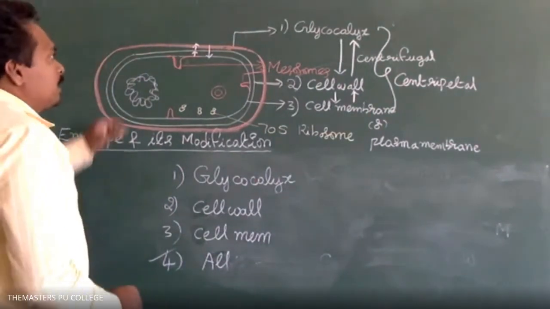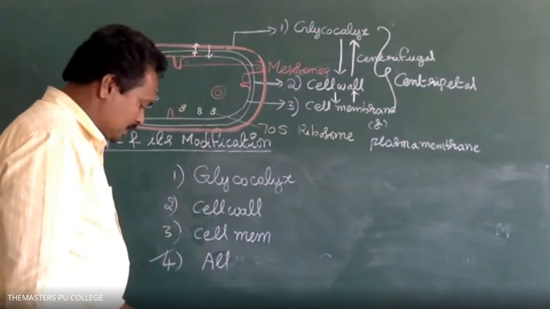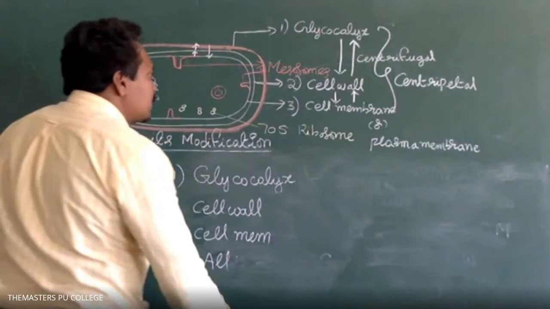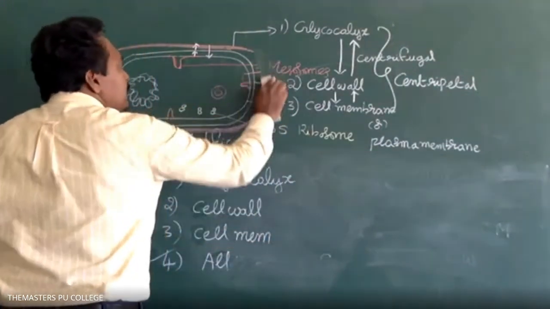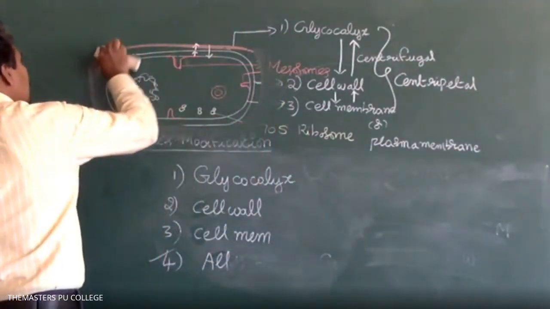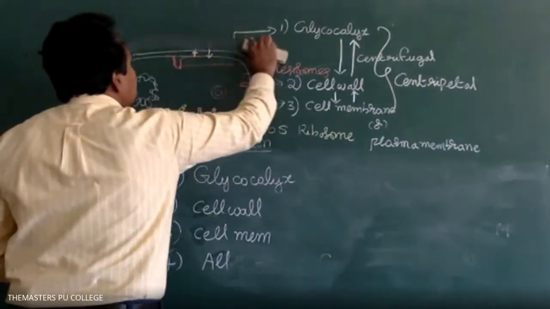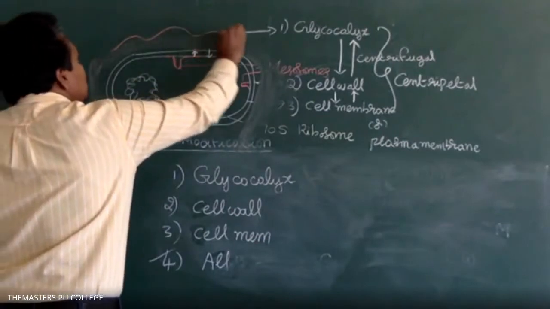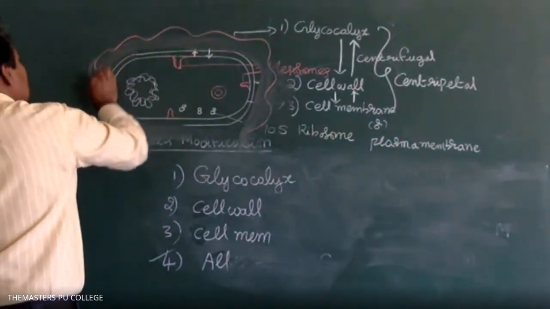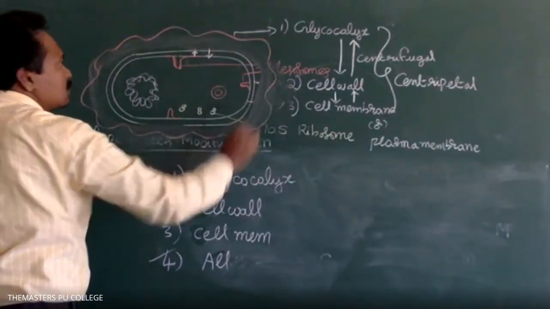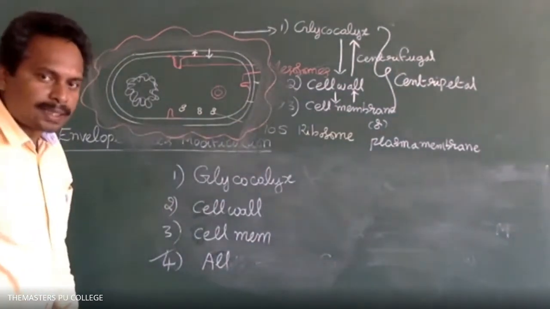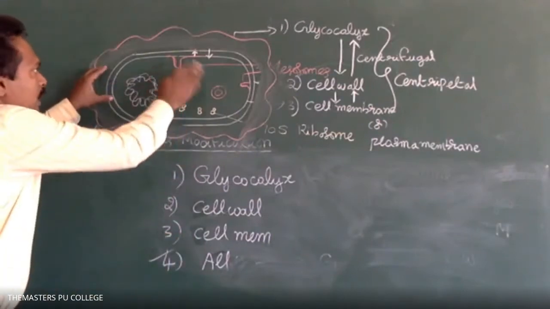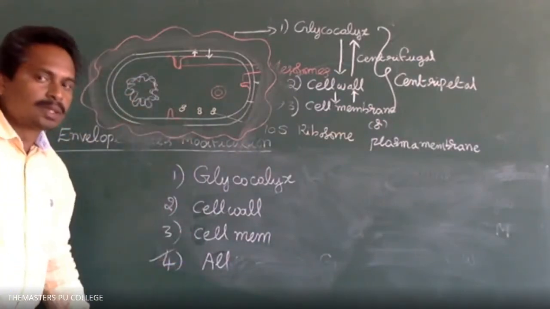The glycocalyx is the outermost layer. In some of the bacteria, the glycocalyx is arranged loosely.